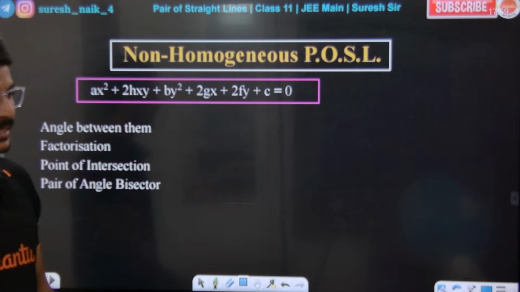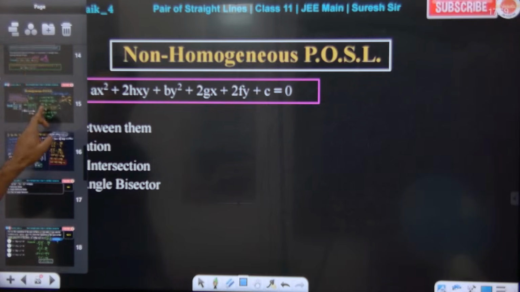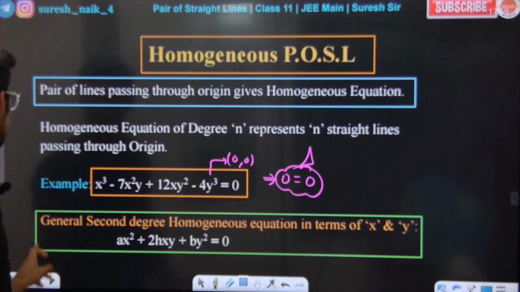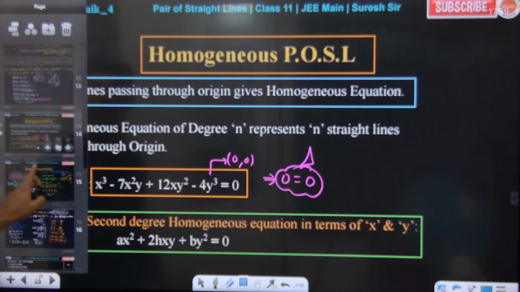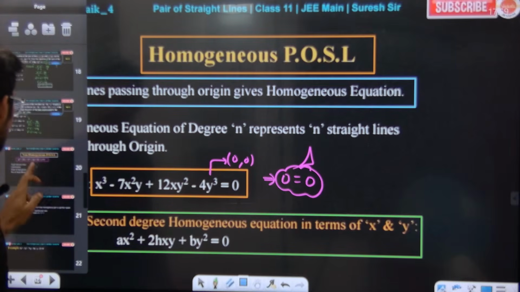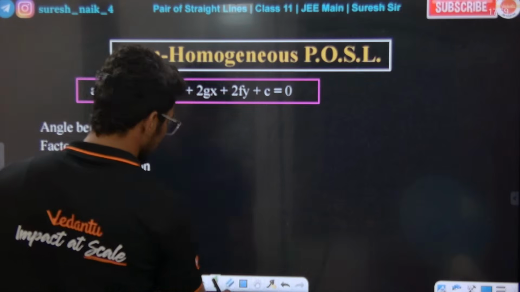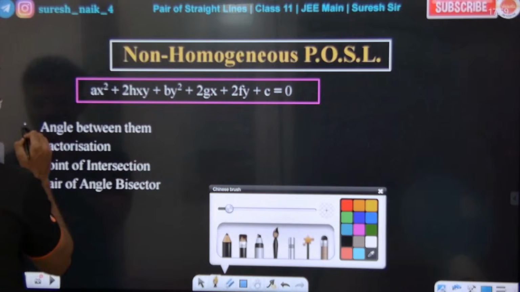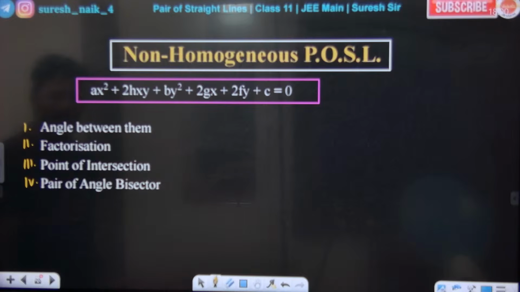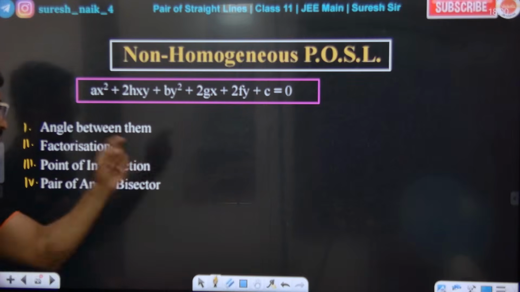What does the homogeneous form look like? This is the standard form of the homogeneous one. And this is how the non-homogeneous standard form looks. In the non-homogeneous case, we can get 4 types of questions: angle between them, factorization, point of intersection, and pair of angle bisectors.